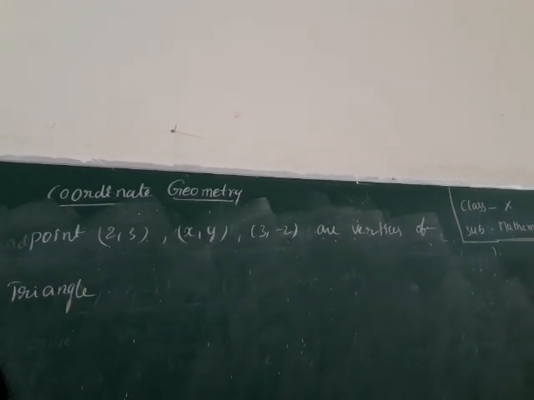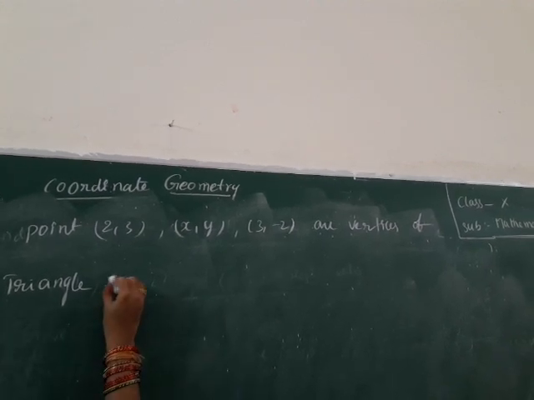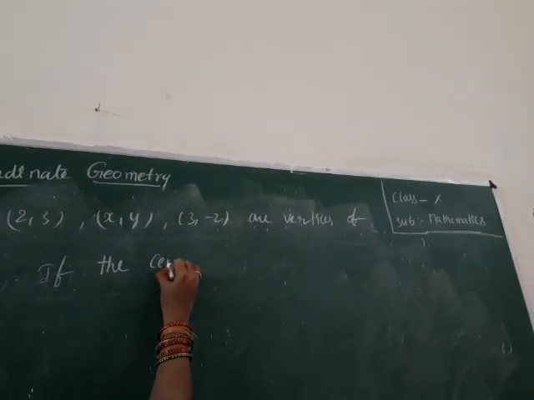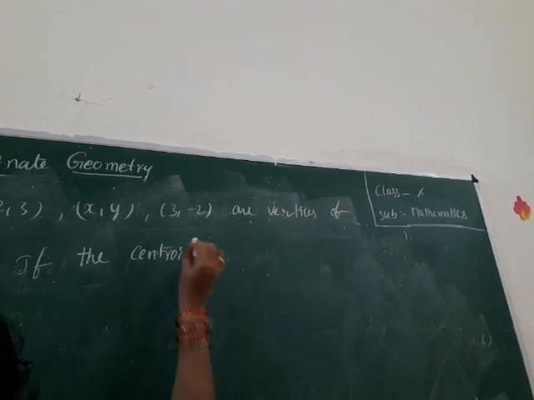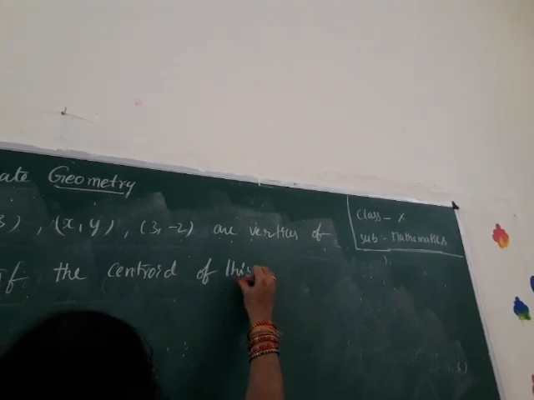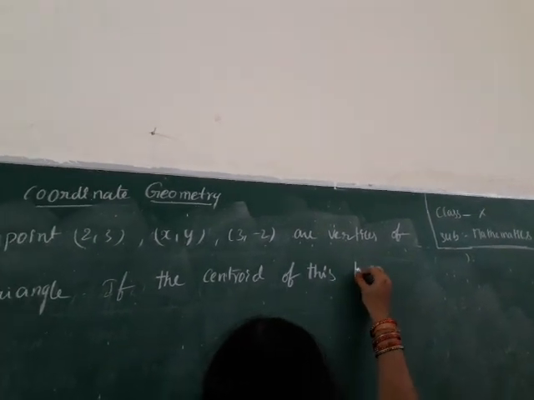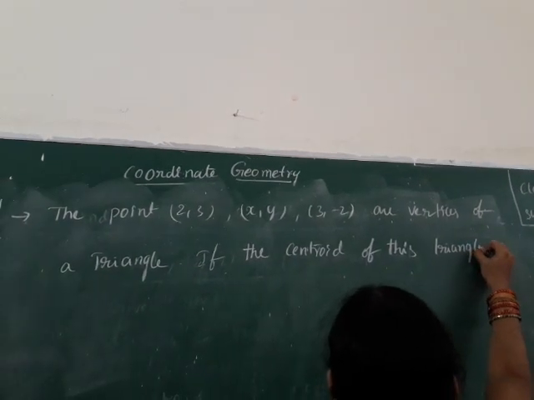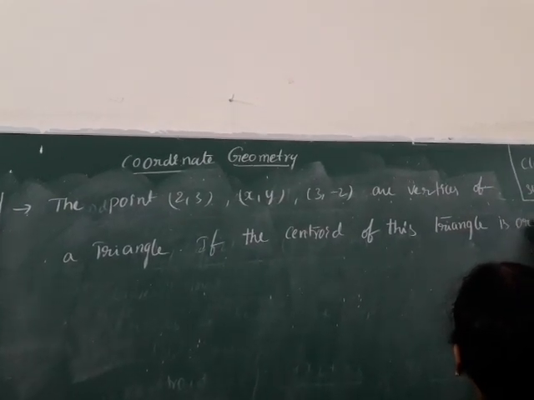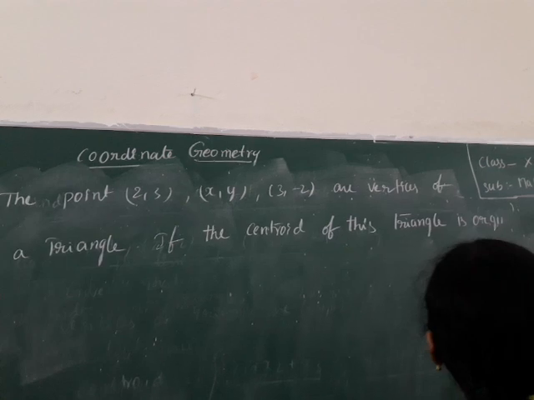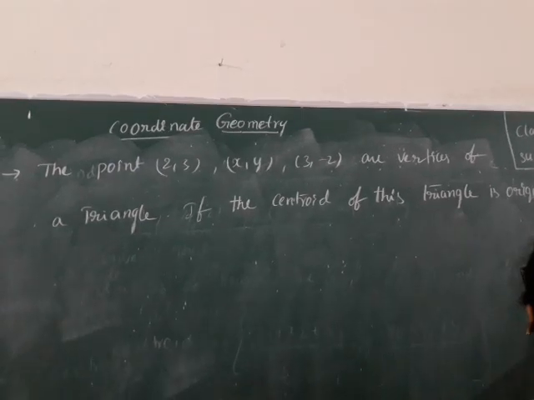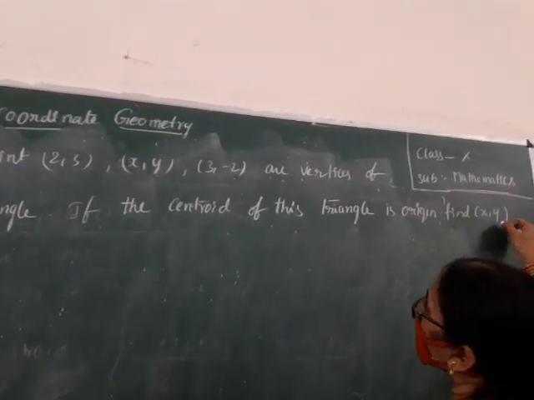If the centroid of this triangle is the origin, find x, y.